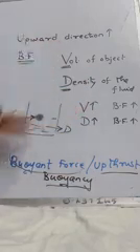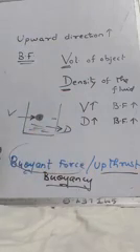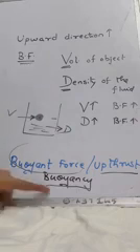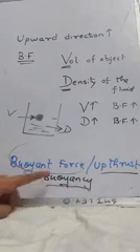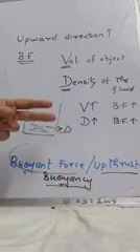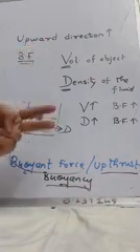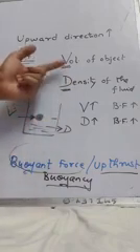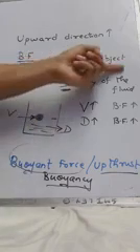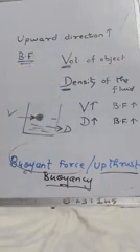Okay, so the definition of buoyant force: the force which is acting on a body in upward direction when it is put in a fluid. Buoyancy is the property of the fluid to exert an upward force. Other name is upthrust. Buoyant force depends on two factors, that is V and D. In exam, you don't write VD, you have to write the whole phrase: volume of the body and density of the fluid. If volume is more, buoyant force is more. If density is more, buoyant force is more.